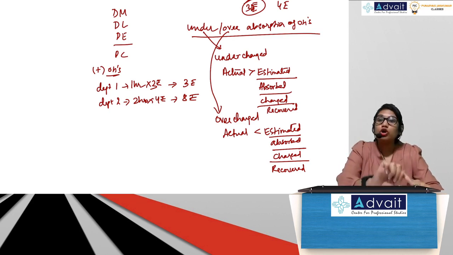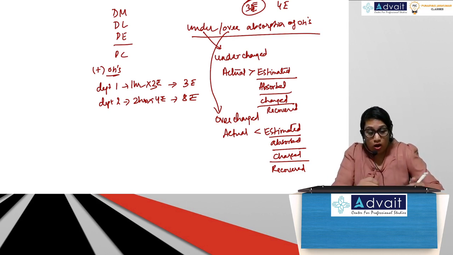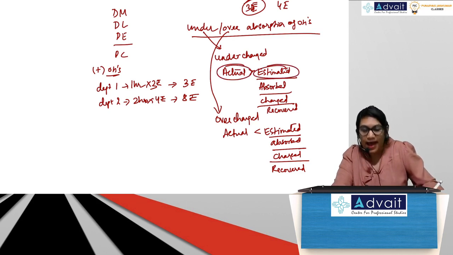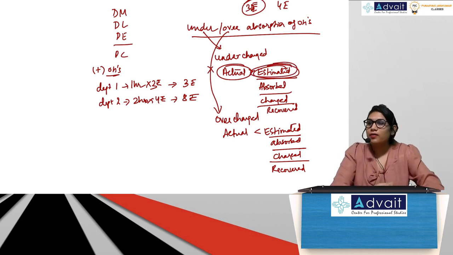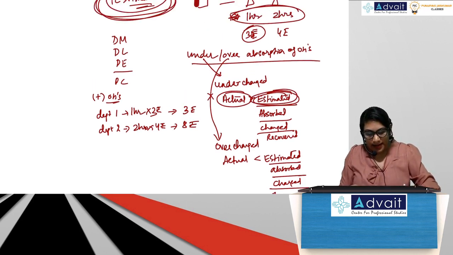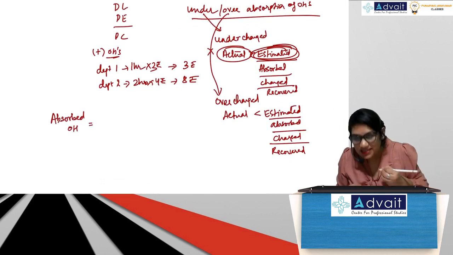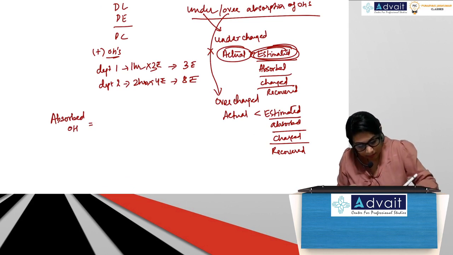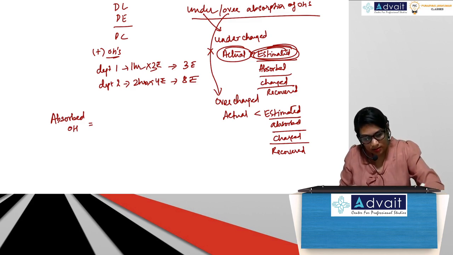But before we go to that, I have to remind you how to calculate actual and estimated. Actual there is no need to calculate, they will give that in the problem, that this was the actual expense which was incurred. Now, how do you calculate absorbed overhead? Come to the concepts.